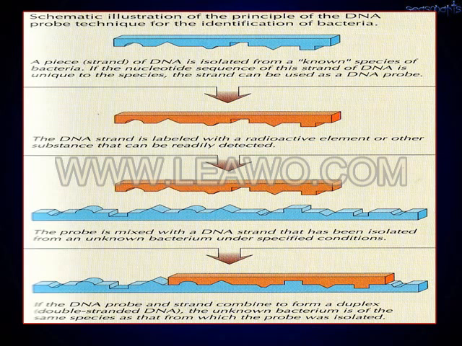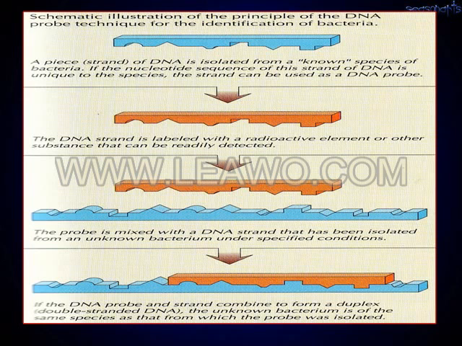The schematic illustration of the principle of the DNA probe technique for the identification of bacteria. A piece or a strand of DNA is isolated from a known species of bacteria. If this strand of DNA is unique to the species, it can be used as a DNA probe. This DNA strand is labeled with a radioactive element or other substances that can be readily detected.